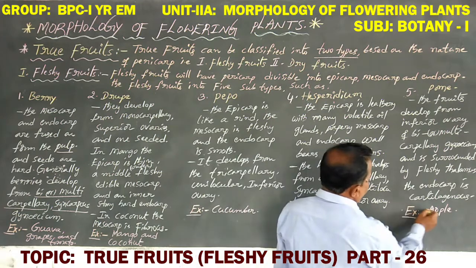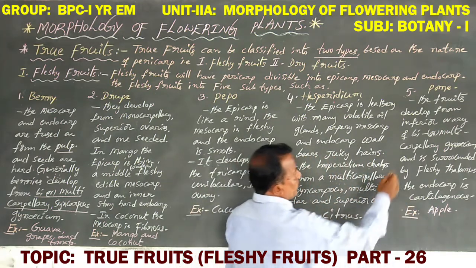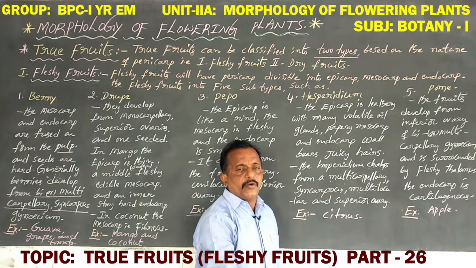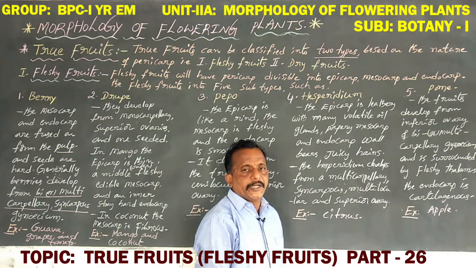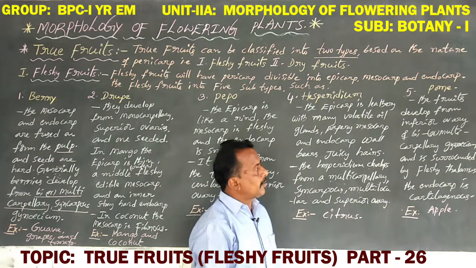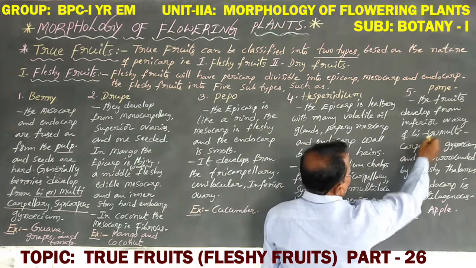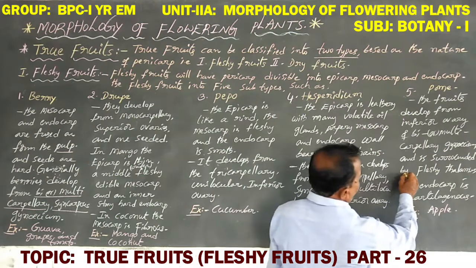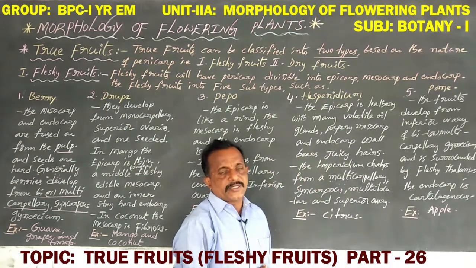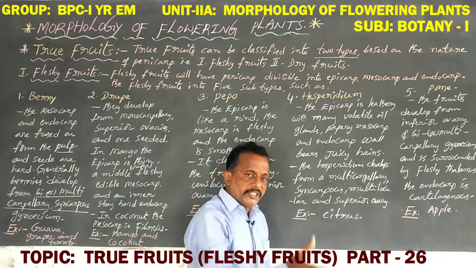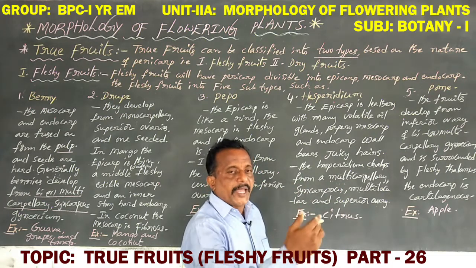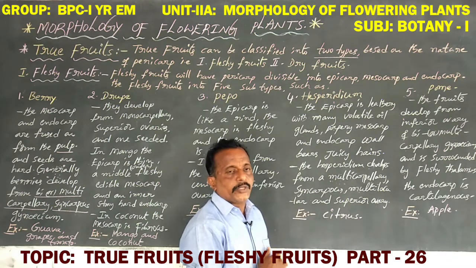Next, the fifth subtype is pome. The example is apple. Dear students, this fruit develops from an inferior ovary, meaning the ovary is located below the thalamus, with all other floral parts above it. It is bi- or multicarpellary, two or more carpels, and is surrounded by fleshy thalamus, so it is about 70% false fruit and 30% true fruit.